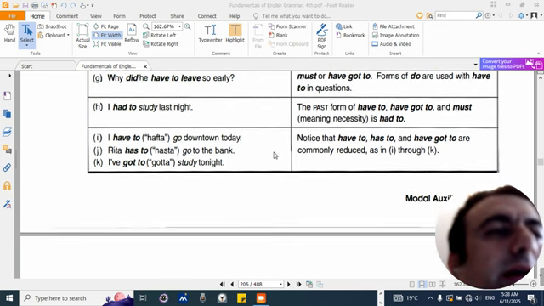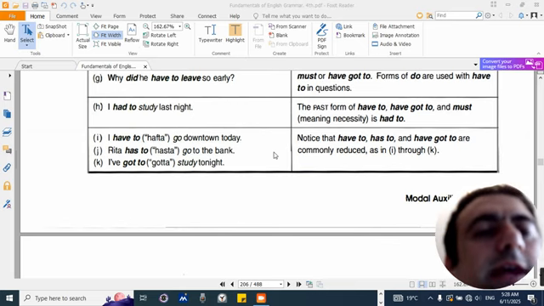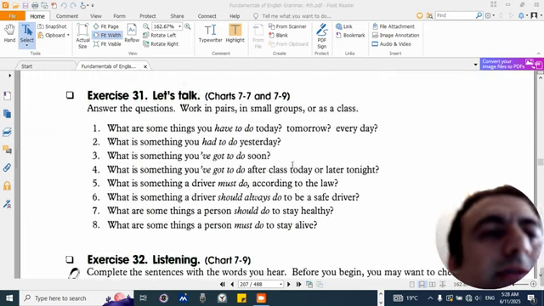I. I have to go downtown today. J. Rita has to go to the bank. K. I've got to, gotta, study tonight. Notice that have to, has to, and have got to are commonly reduced, as in I through K.